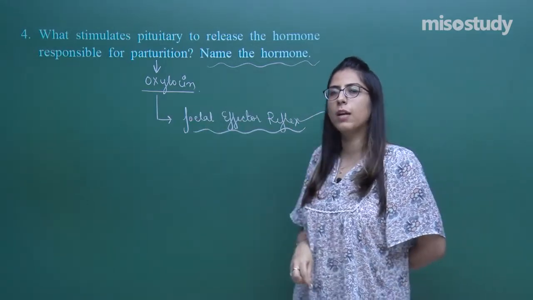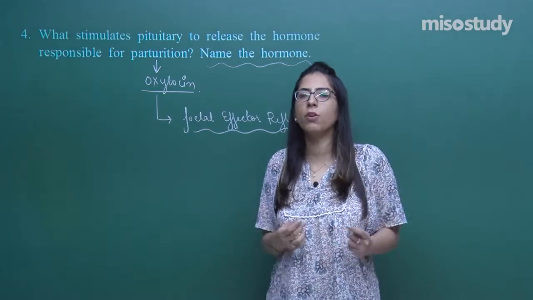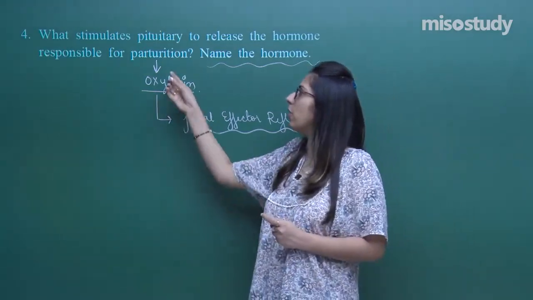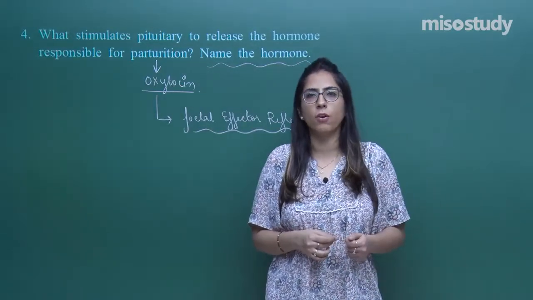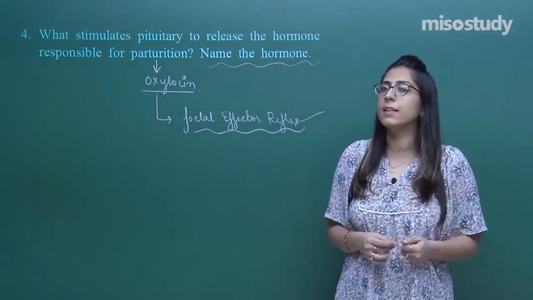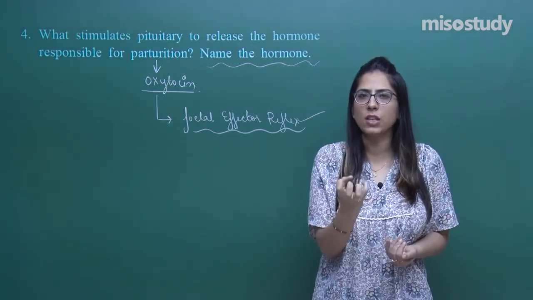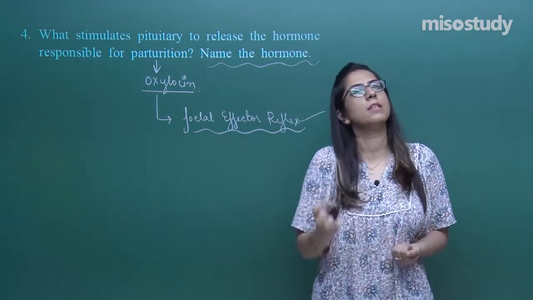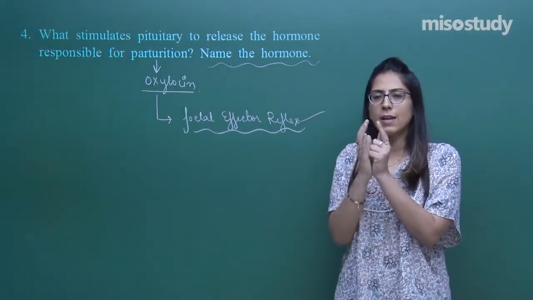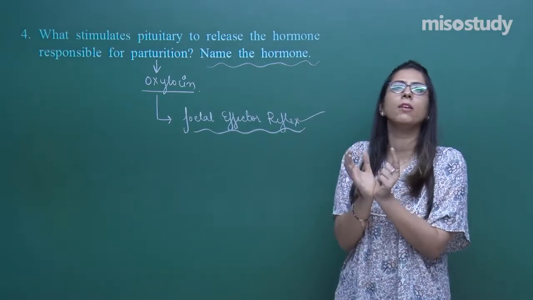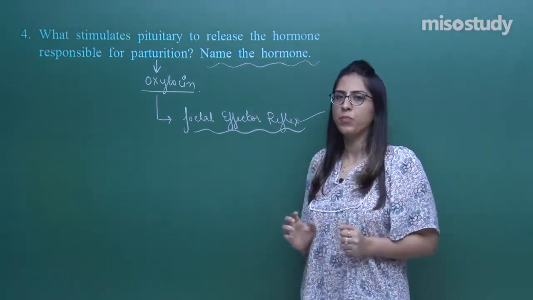Not only these, one other hormone is secreted, but that is not related to the pituitary. Still, I want to share it with you because we are talking about parturition. That hormone is relaxin, and relaxin causes relaxation of the connective tissue present near the pubic symphysis. Due to this relaxation, the pubic symphysis opens, and easy delivery of the baby occurs, right?